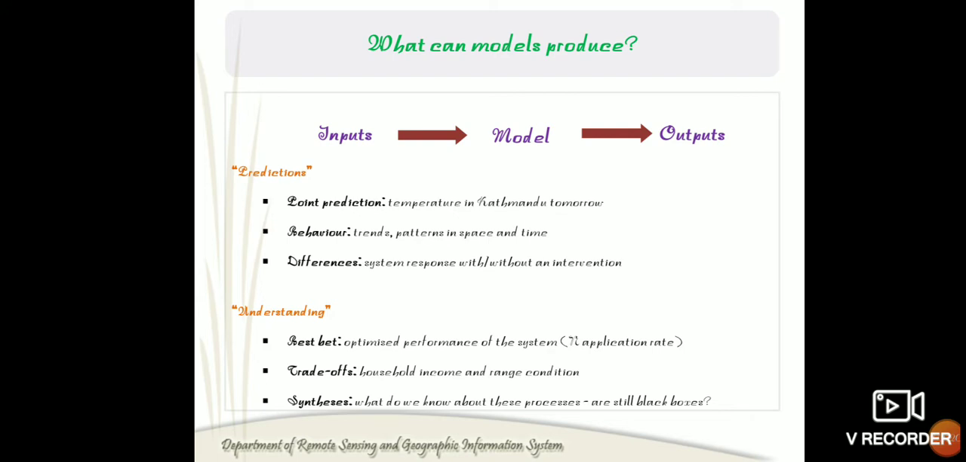And these models help to produce prediction and understanding about a particular situation in the cropping system, like prediction in the sense of weather conditions, and also the pattern like spacing and arrangements for croppings. And then it helps to identify the differences in response by the interventions. And second one is understanding. It helps to optimize the performance of the system. And then trade-off analysis means it is able to understand the household income in range conditions, etc.